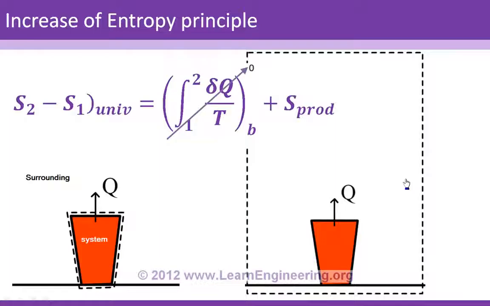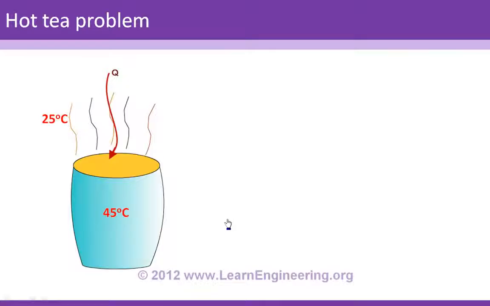Now we'll use this increase of entropy principle and try to work out two interesting problems. Let's see. The first one is the famous hot tea problem. The basic question is, will this hot tea absorb heat or release heat? First assume that it is absorbing heat. Let's say it is absorbing 10 joules of heat.